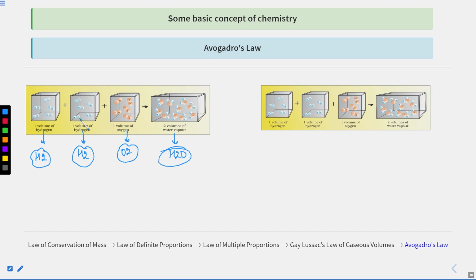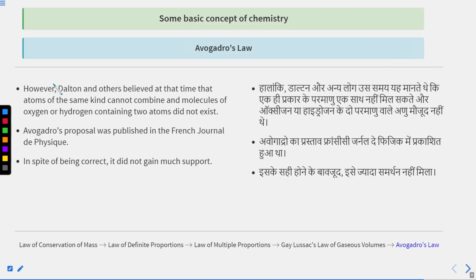So 2H2 plus O2 gives 2H2O. You can see the boxes, and in the boxes the volume of hydrogen, the volume of oxygen, and the volume of water vapors are there.